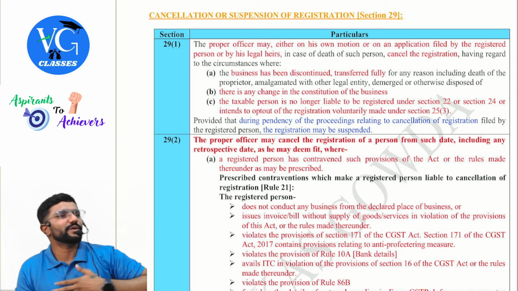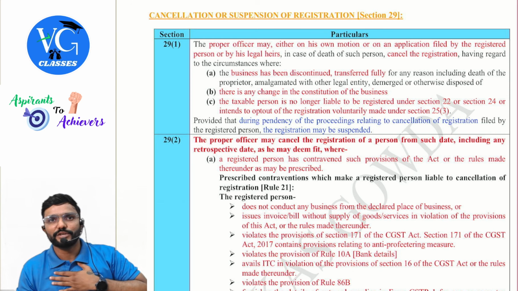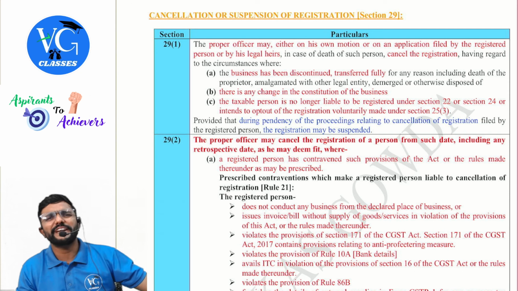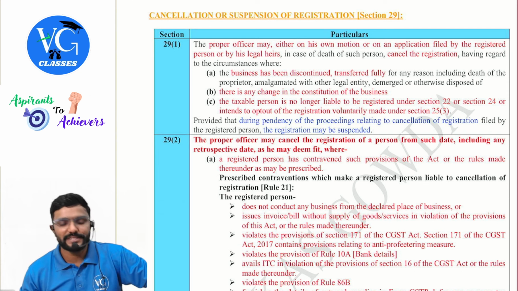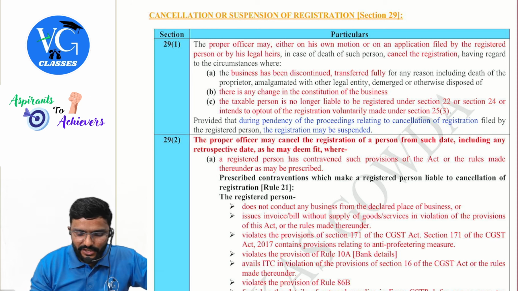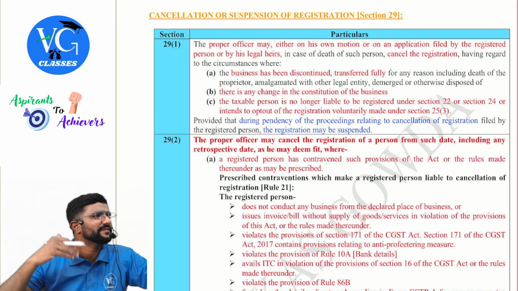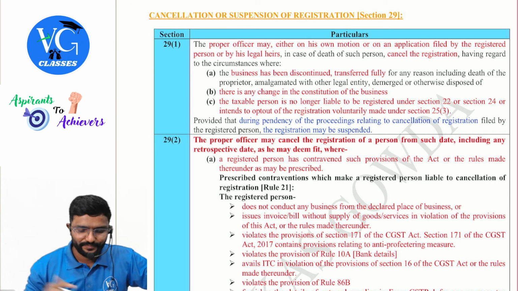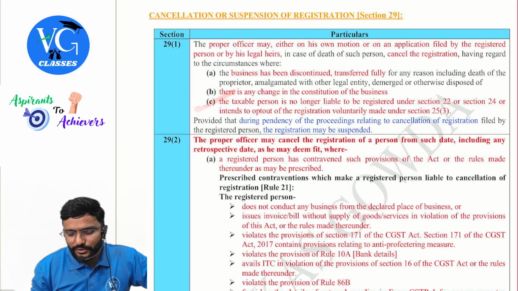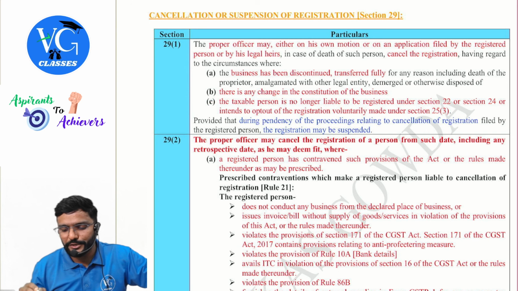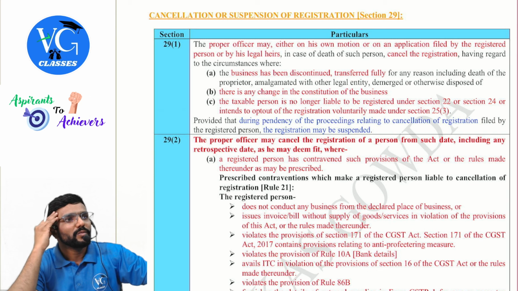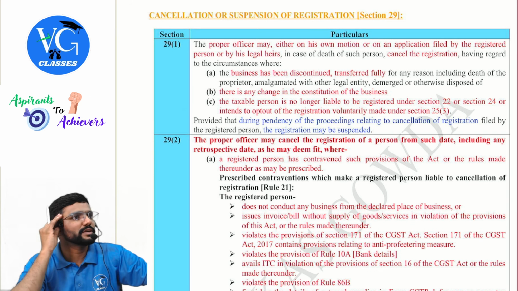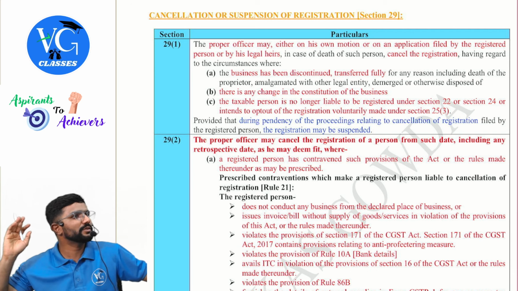I have sold my business to you. I should get my registration cancelled. Or else, sir, enough, I am winding up my business. I am shutting down. I should get my registration cancelled. Next, there is any change in the constitution of the business, like, sir, I am shifting from Karnataka to Tamil Nadu, for example. Next, the taxable person is no longer liable to be registered under section 22 or 24 or intends to opt out of registration when he has taken it voluntarily. Voluntarily, I went into registration. Sir, so many complaints, so much GST, I want to go out. Can I go out? Yes.